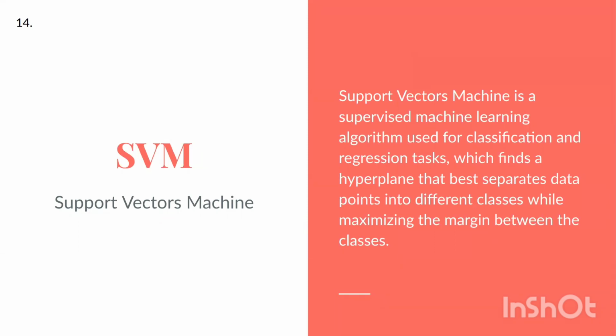SVM, support vector machine. Support vector machine is a supervised machine learning algorithm used for classification and regression tasks, which finds a hyperplane that best separates data points into different classes while maximizing the margin between the classes.